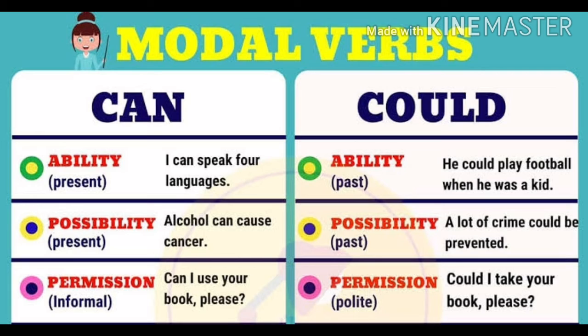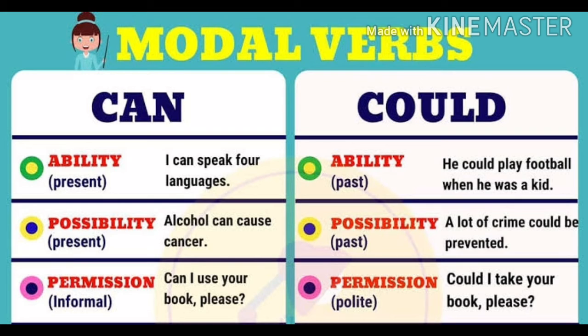In the same way we are watching here present ability of the person. I can speak 4 languages. Alcohol can cause cancer. Can I use your book please? This is the can examples, and could examples also we are watching. He could play football when he was a kid. Okay, already I have explained about this. And possibility in the past tense: a lot of crime could be prevented.